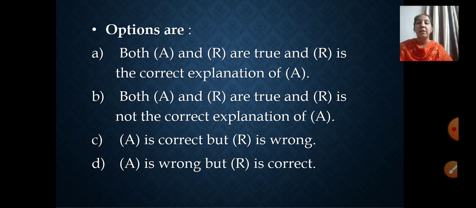Now C. A is correct. What is A? Assertion. What was the assertion given to you there in the statement? Assertion was given as Aurangzeb was a powerful Mughal ruler, right? And R is wrong. What was the reason given to you there? Hyder Ali was killed while defending his capital at Seringapatam. Correct? So which one is applicable to your answer here now? C. A is correct. Assertion is absolutely right, but the reason is wrong.